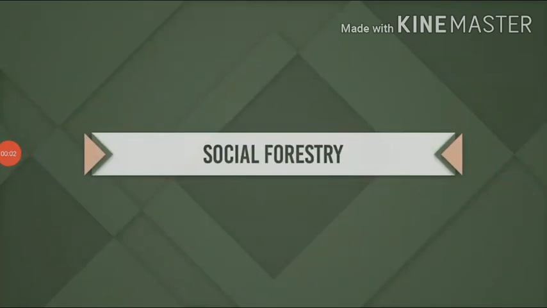Social forestry. Social forestry is a program that involves the farmers and the local people in forestry activities. A few trees are selected to meet their needs. The National Commission on Agriculture, Government of India, first used the term social forestry in 1976.